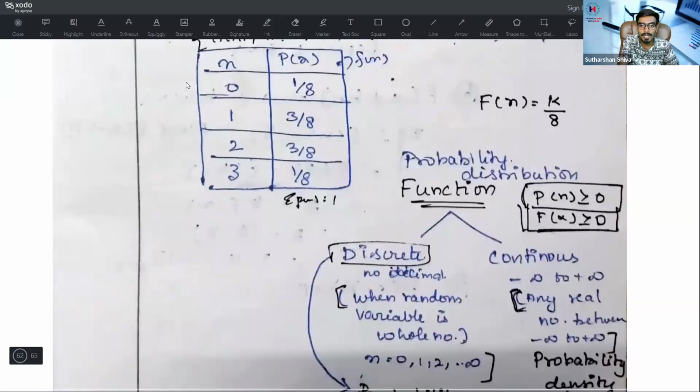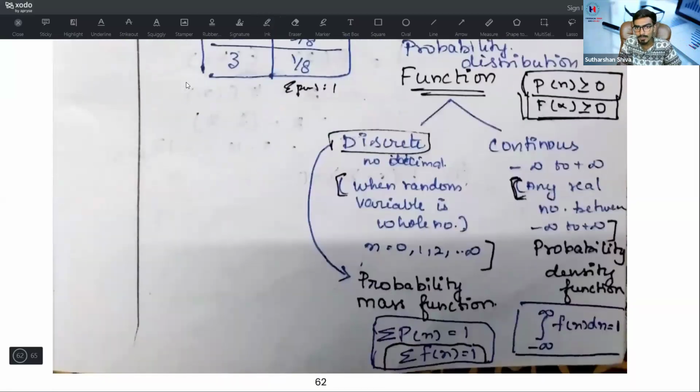Okay, remember that part. Now come to the probability distribution function. P of x is greater than or equal to 0. F of x is greater than or equal to 0. It is divided into 2: discrete, no decimals, and continuous, minus infinity to plus infinity. If it is discrete, there should be no decimal. When the random variable is a whole number, that is 0, 1, 2, 3, we will say it is a probability mass function. The probability mass function means summation P of x is equal to 1. Summation F of x is equal to 1.